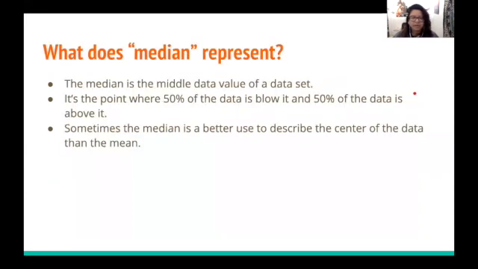What does the median represent? The median is the middle data value of a data set. It's where 50% of the data is below it and 50% of the data is above it. Sometimes the median is better to use to describe the center of the data than the mean. So let me show you an example of when that's the case.